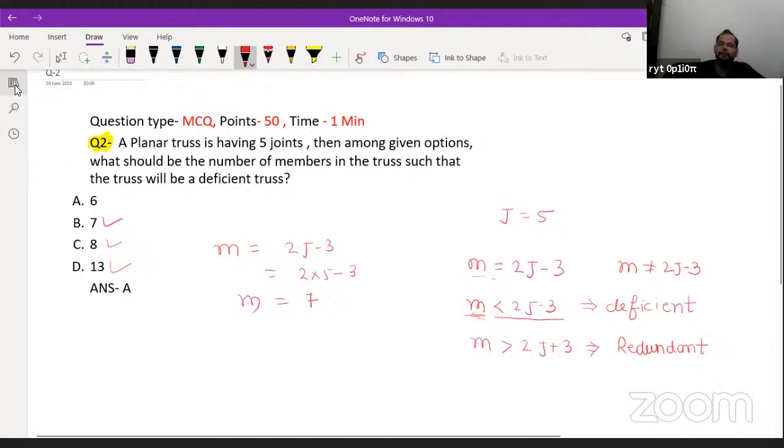Fine. So what will be the correct answer here? Because the number of members should be less than 7 for a deficient truss, as per the options, option A will be the correct answer. Is it okay? Any doubt in this? Please tell me. We now know that deficient means there is something less. So the number of members will be less than the number required for a perfect truss. Done. Now see another question here.